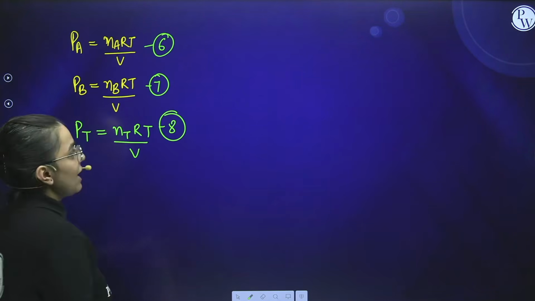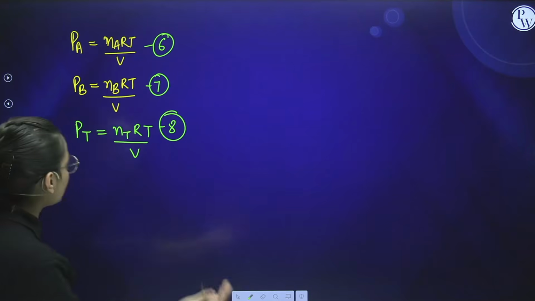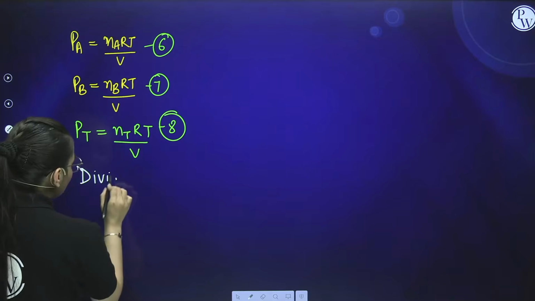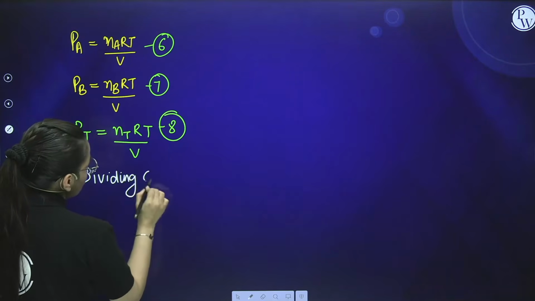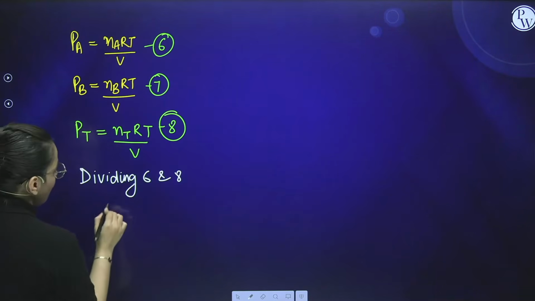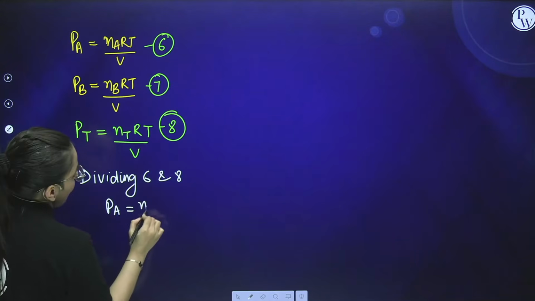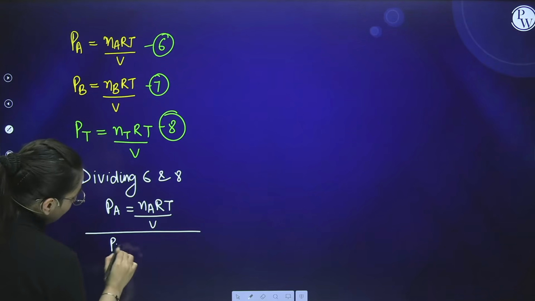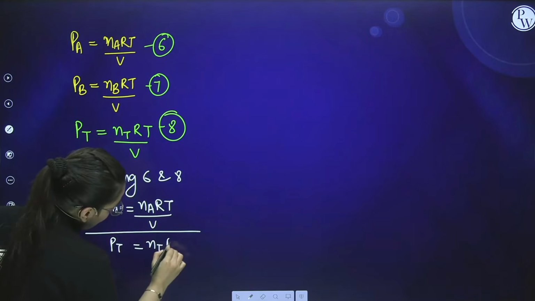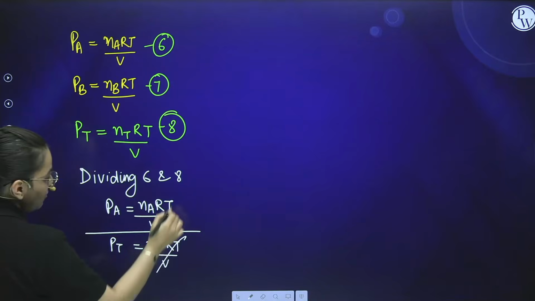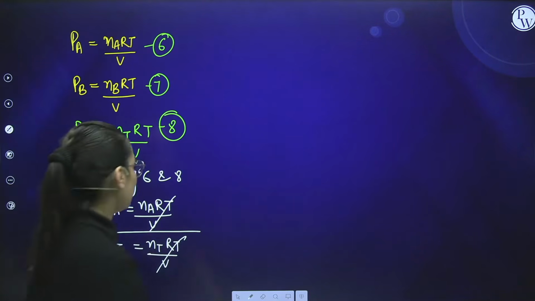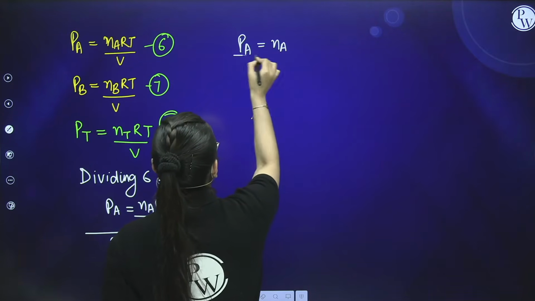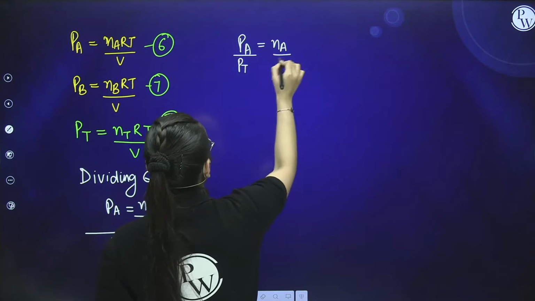Now let us say divide 6 by 8 or 7 by 8. It is the same thing. You need to derive both of the formulas. So I am dividing 6 and 8. See what I'm going to get. PA is equal to NART by V, I'm going to divide it by PT is equal to NTRT by V. See, RT by V is cancelled out. What I'm getting from here, PA is equal to NA, and under this we have PT, under this we have NT.